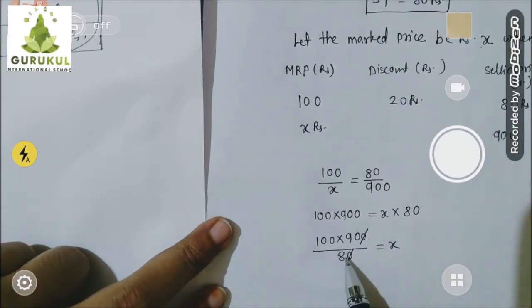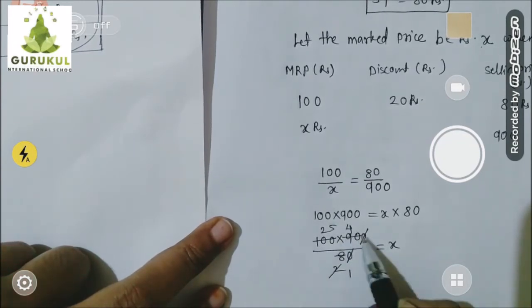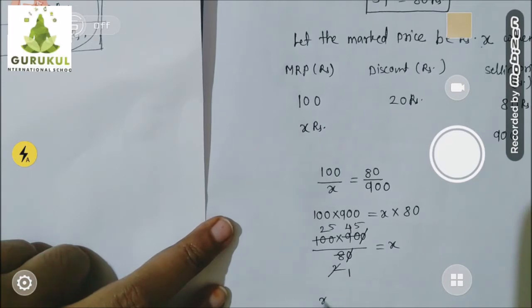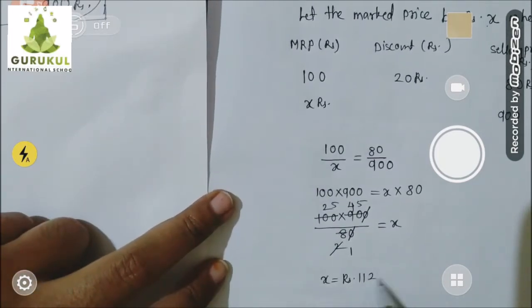Now 4 2s are 8. Here 4 2s are 8, 2 are left, 4 5s are 20. Once again, 2 1s are 2, 2 4s are 8, 1 is left, 2 5s are 10. Now 25 into 45 will give you the answer rupees 1125.